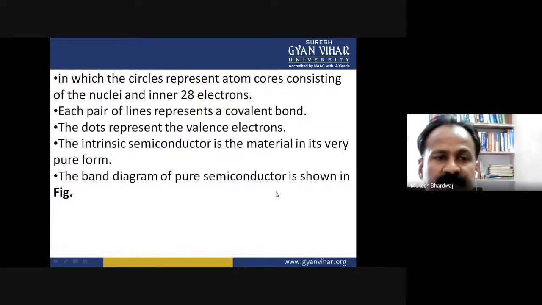Next, the circle represents the atom core consisting of the nuclei and the inner 28 electrons. Each pair of lines represents a covalent bond. The dot represents the valence electrons. The intrinsic semiconductor is the material in its very pure form. The band diagram of pure semiconductor is shown in the figure.